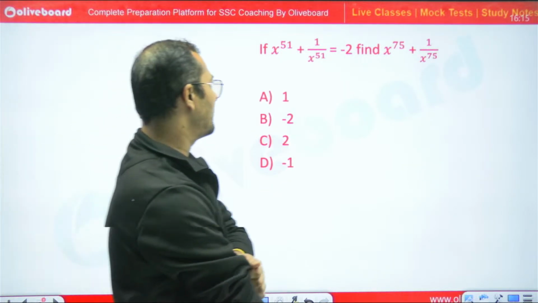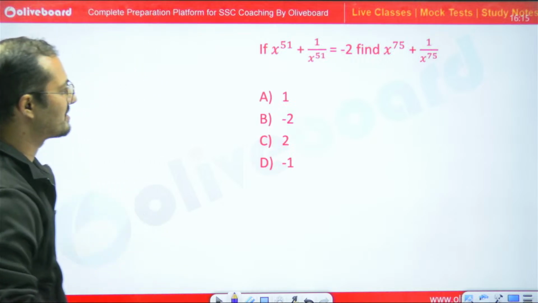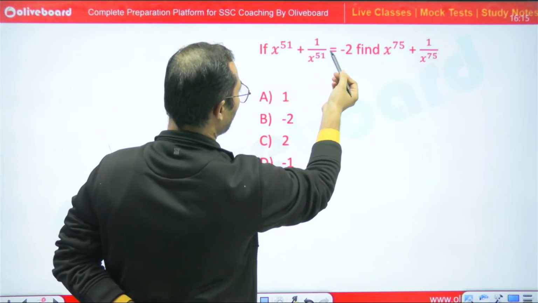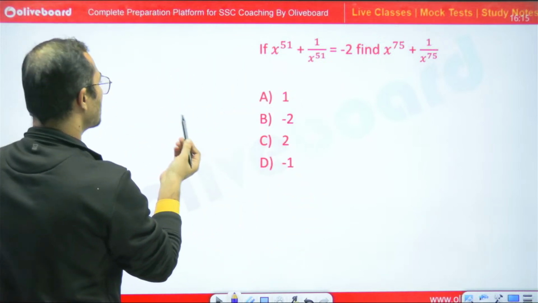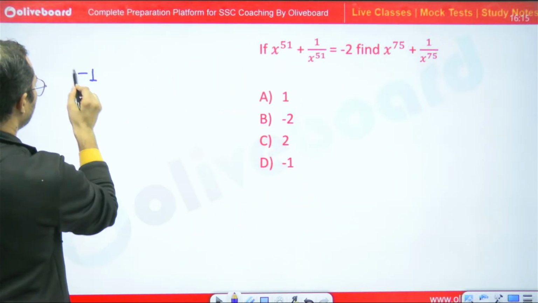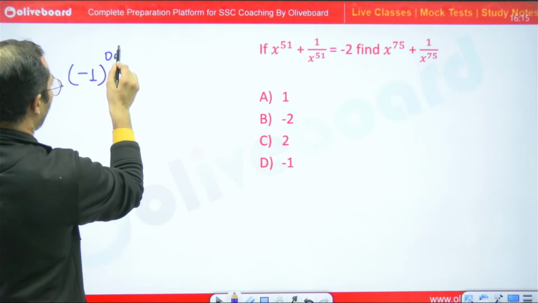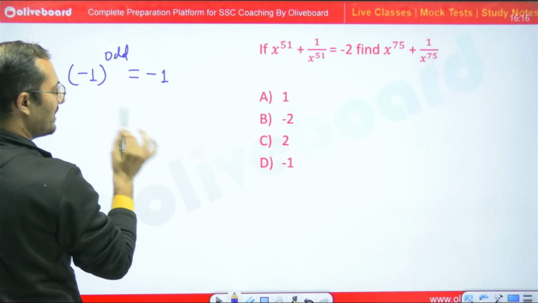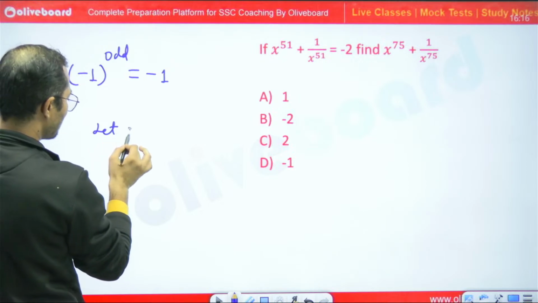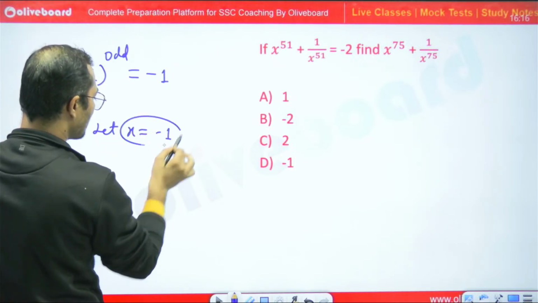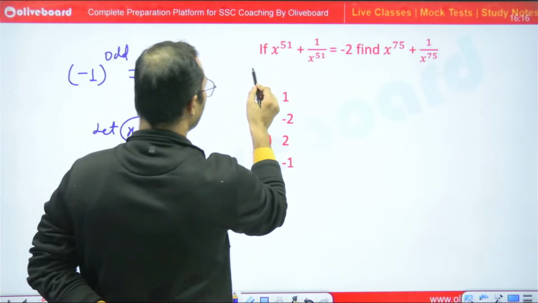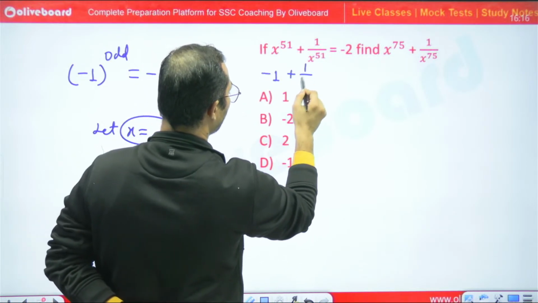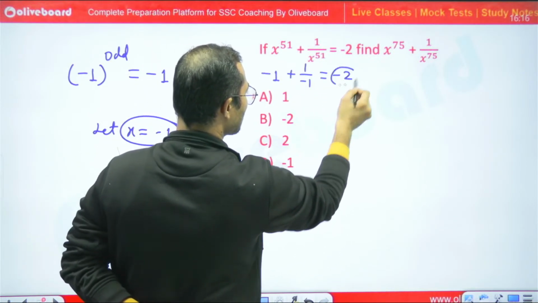Now tell me what would be the answer for this question. See, here x to the power 51 plus 1 upon x to the power 51 is equal to minus 2. We know that if the power of minus 1 is odd, I will get minus 1. So let us assume x is equal to minus 1. Then minus 1 to the power 51 gives minus 1, plus 1 upon minus 1. So it is completely satisfying the equation.